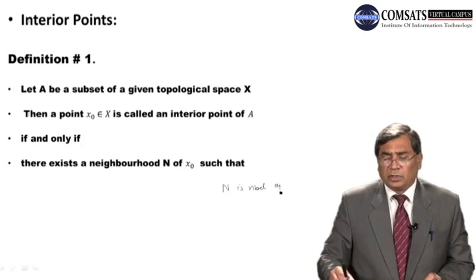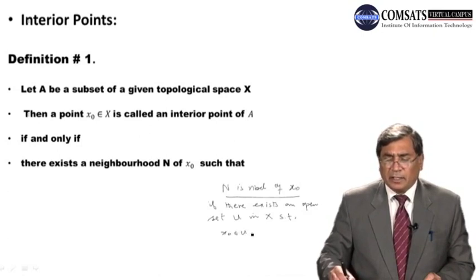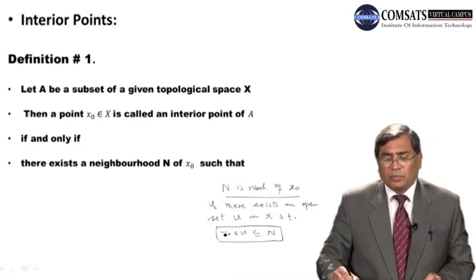So recall the definition of neighborhood of a point: this N is a neighborhood of a point x naught if there exists an open set U in X, it means it is a member of tau, such that x naught belongs to the open set and the open set must be contained in N. If for this x naught we can find an open set such that the open set is contained in N, then this N is called a neighborhood of the point x naught.